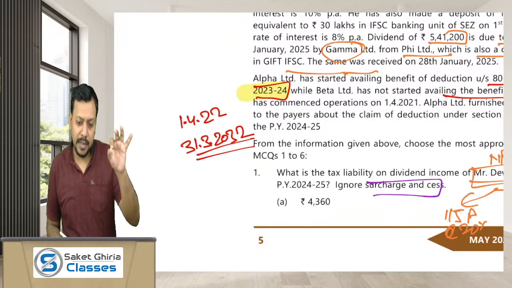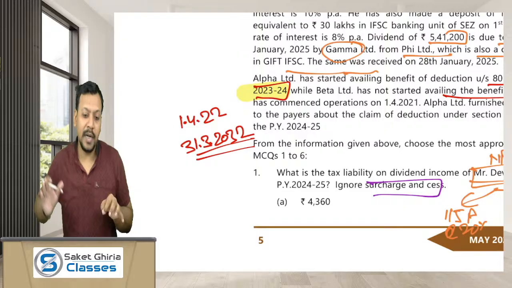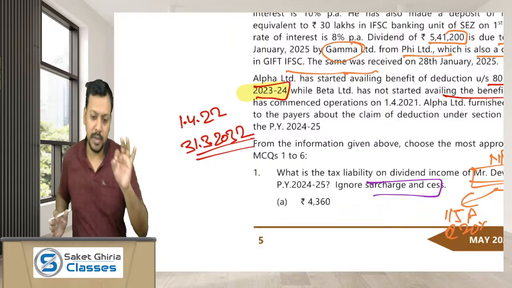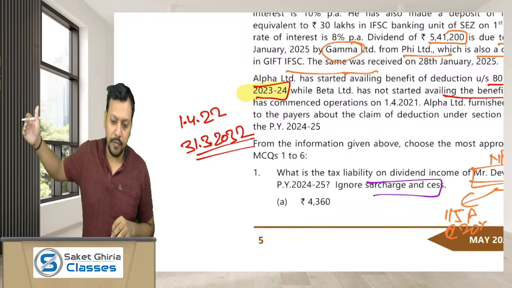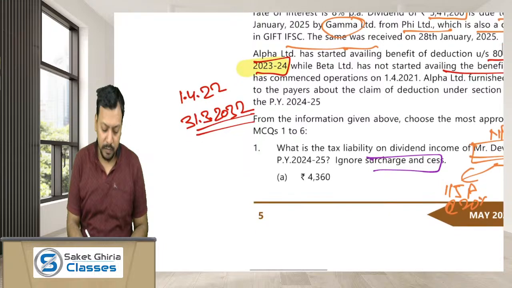Alpha is getting the deduction under section 80 LA with effect from 1/4/2022, and this deduction will continue for 10 years. It means this deduction will continue up to 31st/3/2032. It will cease with effect from 1st April 2032.